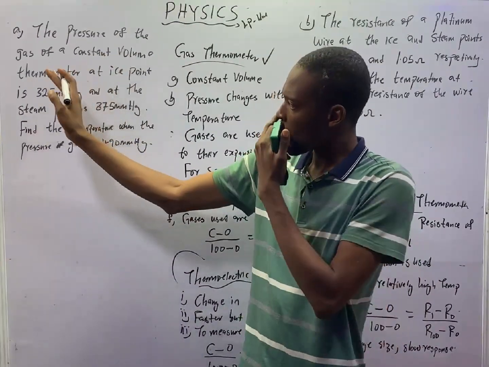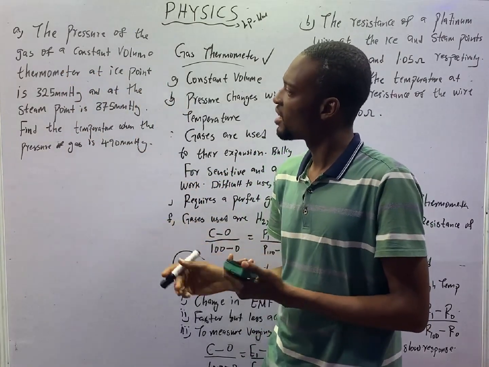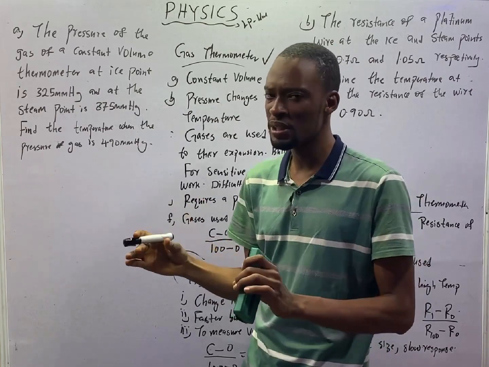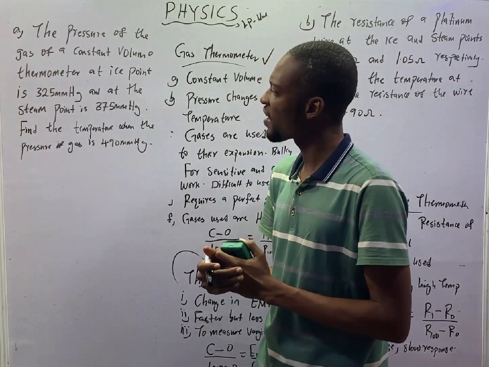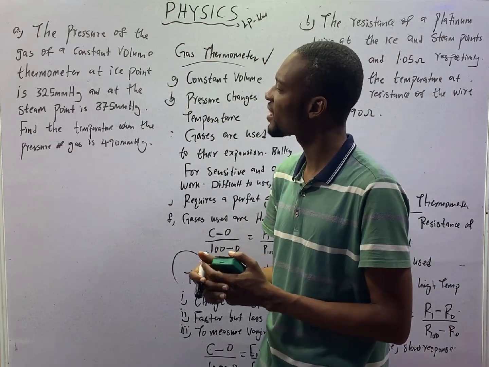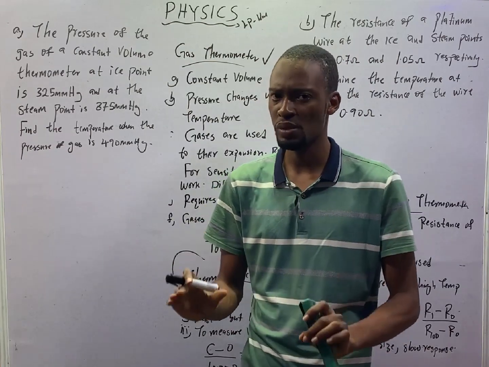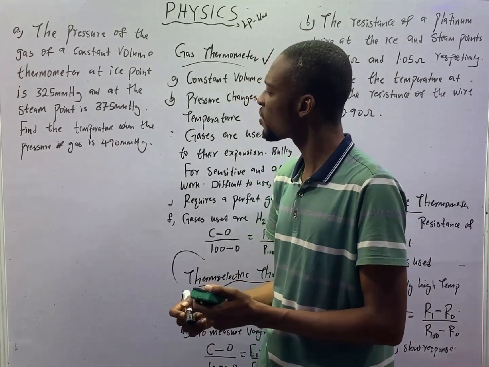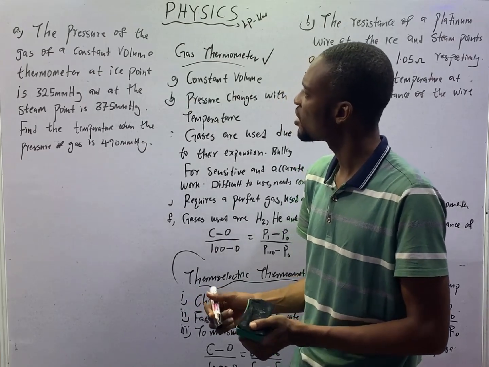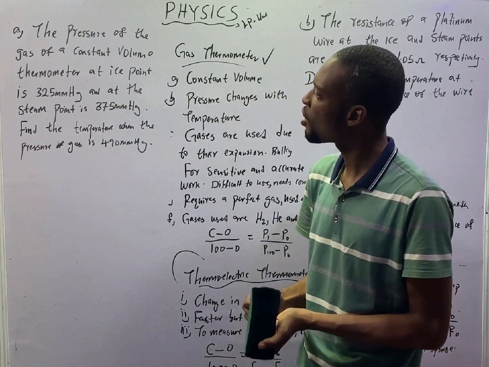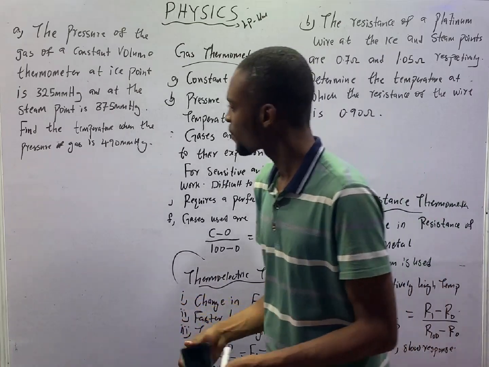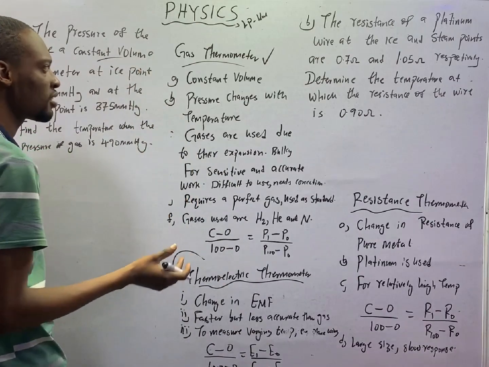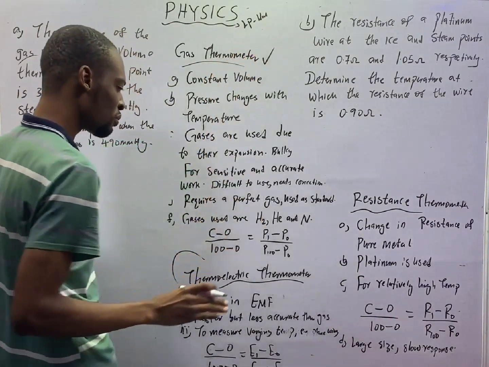The pressure of a constant volume thermometer at ice point is 325 millimeter of mercury, and at the steam point is 875 millimeter of mercury. Find the temperature when the pressure of the gas is 490 millimeter of mercury. They already told us that it is a gas thermometer and a constant volume thermometer. So this is obviously a gas thermometer.